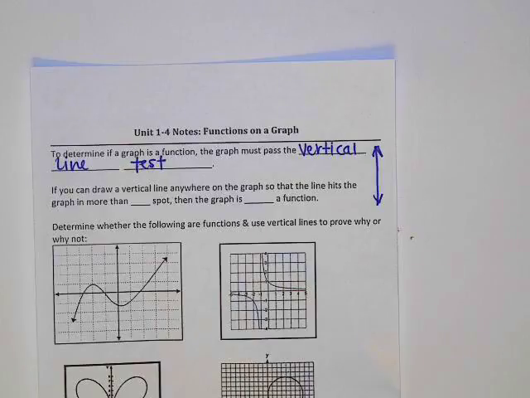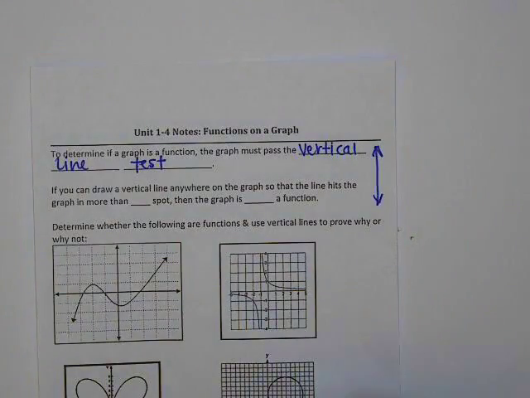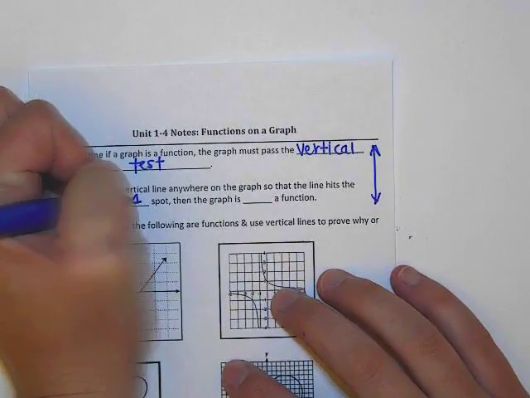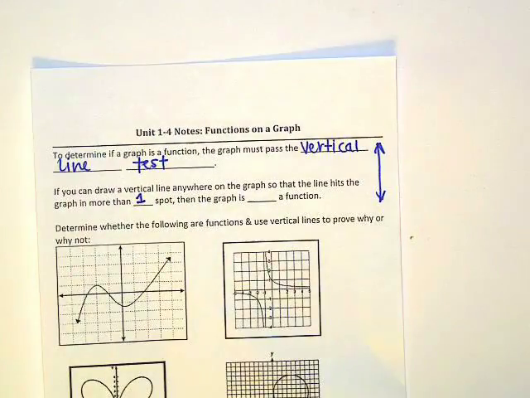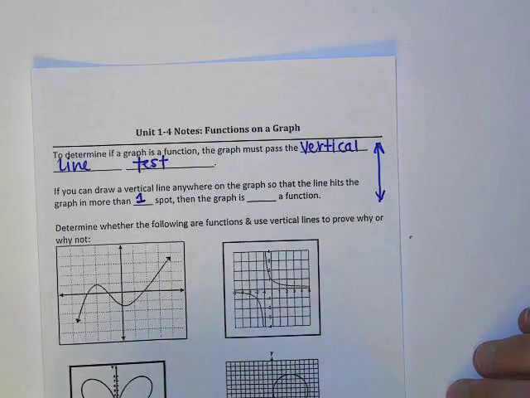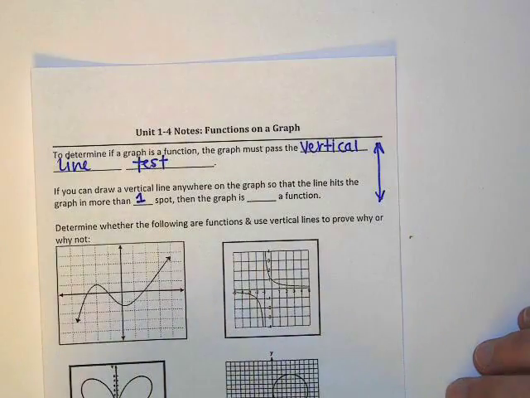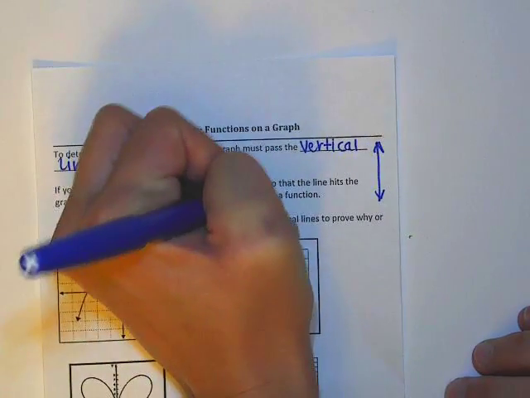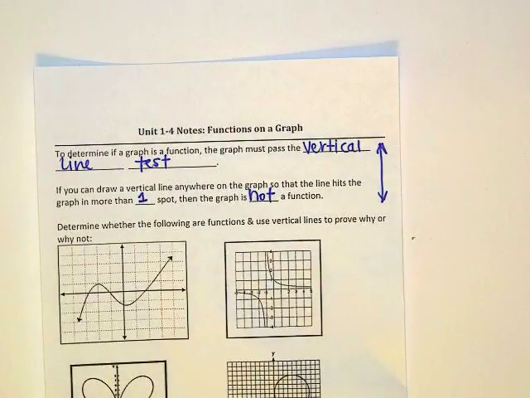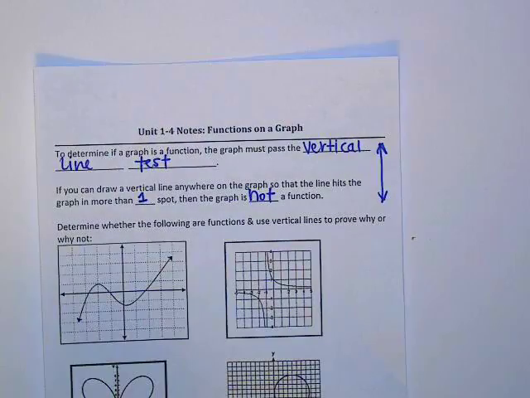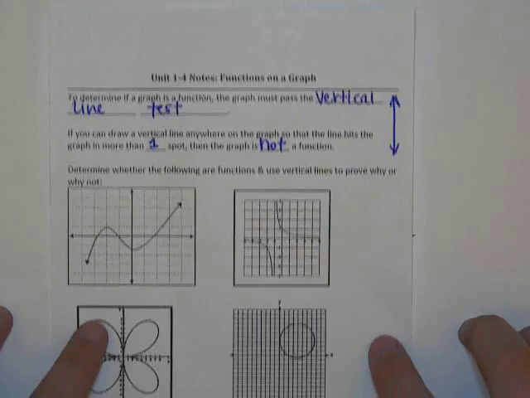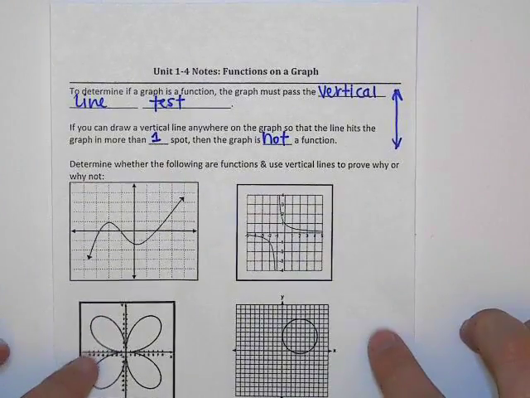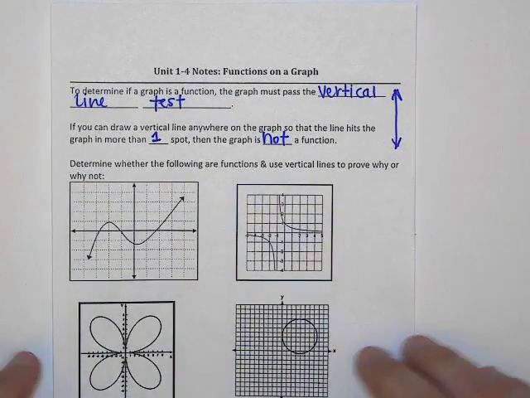It says if you can draw a vertical line anywhere on the graph so that it hits the graph no more than one spot, the graph is a function. If you can draw a line on the graph so that the line hits the graph more than once, then the graph is not. If it hits more than once, it is not. I remember doing that. Okay? Alright, so look. It says determine whether the following are functions. Use the vertical lines to prove why or why not.